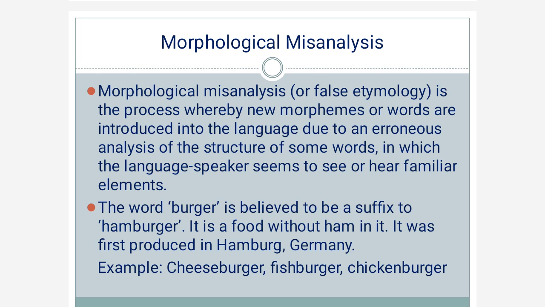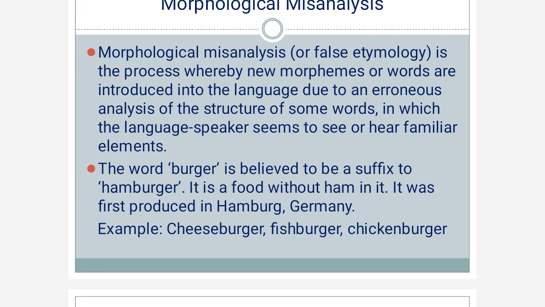Morphological misanalysis. Morphological misanalysis or false etymology is the process whereby new morphemes or words are introduced into the language due to an erroneous analysis of the structure of some words, in which the language speaker seems to see or hear familiar elements. It has to be understood by an example.